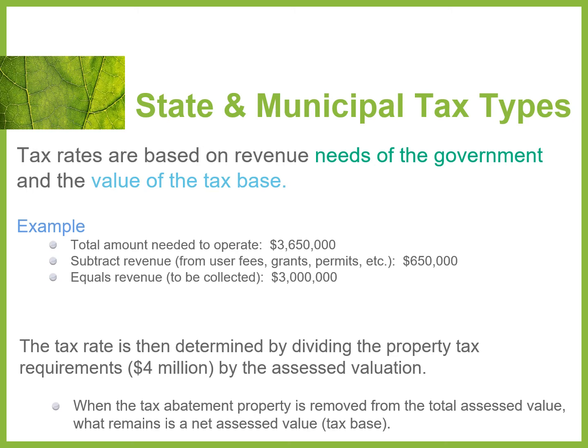So really what we need to do for Johnsonville is collect about $3 million, right? Because we offset it. Our tax rate is determined by dividing the property tax requirements by the assessed valuation. When the tax abatement property is removed from the total assessed value, what remains is a net assessed value. I know this can get a little complicated, so I won't fret too much about it. I just want to give you an introduction to it to go along with what you're doing in your book.